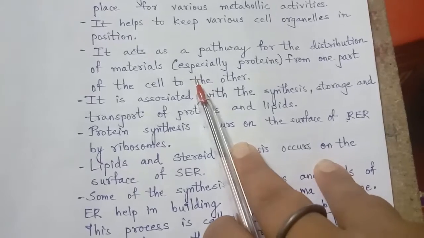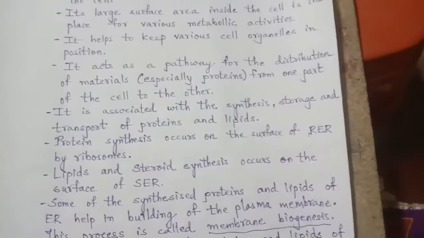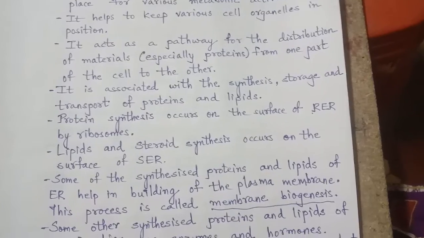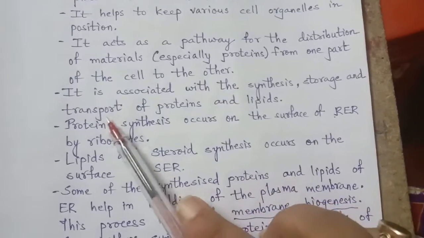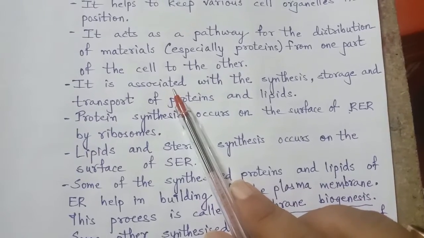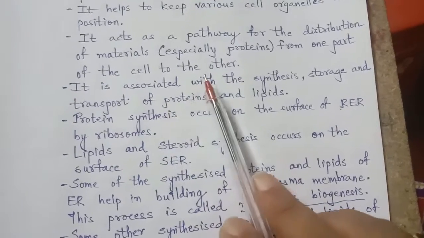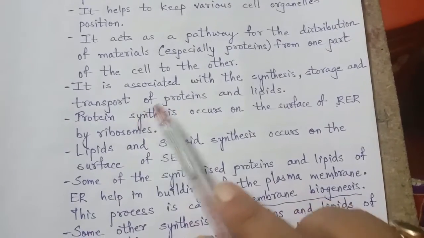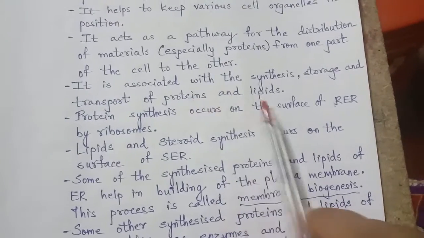So what is the work of this endoplasmic reticulum? It also helps in the synthesis of proteins, and we know that protein is a nutrient which is very important for the growth and repair of the cell. The endoplasmic reticulum is associated with the synthesis, storage and transport of proteins and lipids.